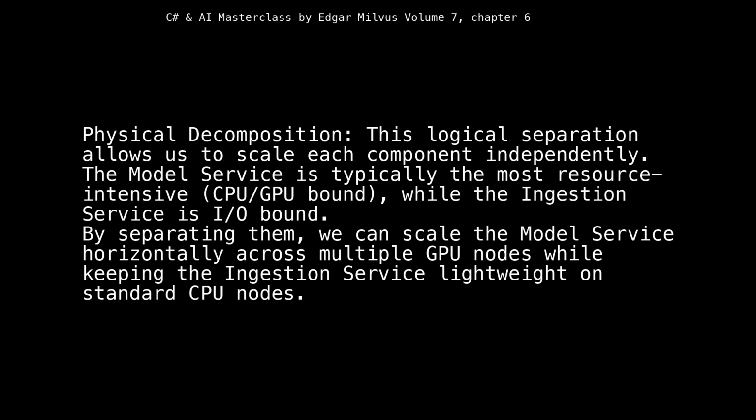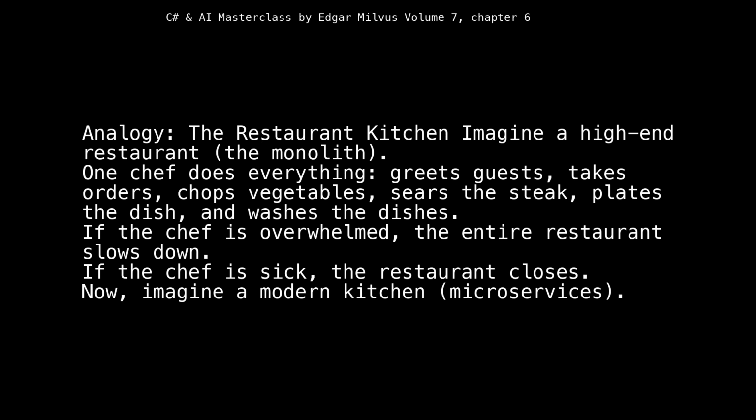Physical decomposition: this logical separation allows us to scale each component independently. The model service is typically the most resource-intensive, CPU/GPU bound, while the ingestion service is I/O bound. By separating them, we can scale the model service horizontally across multiple GPU nodes while keeping the ingestion service lightweight on standard CPU nodes. Analogy: the restaurant kitchen.